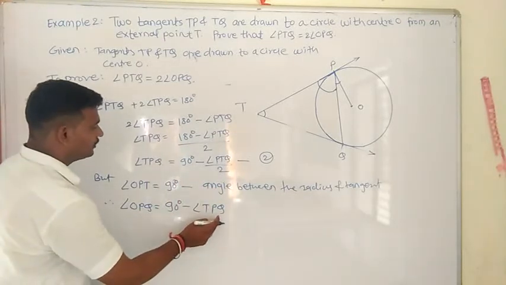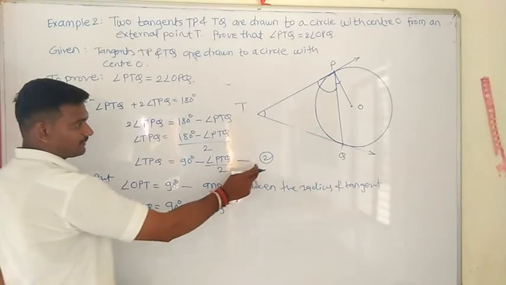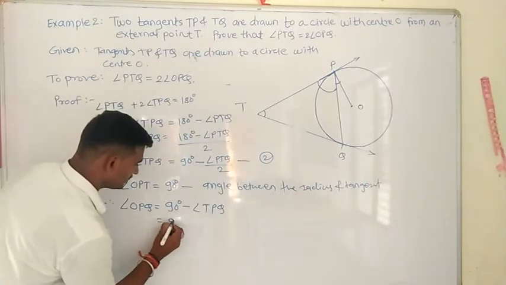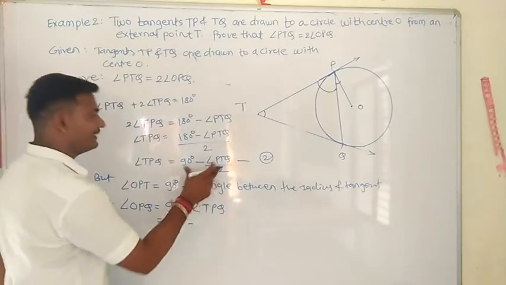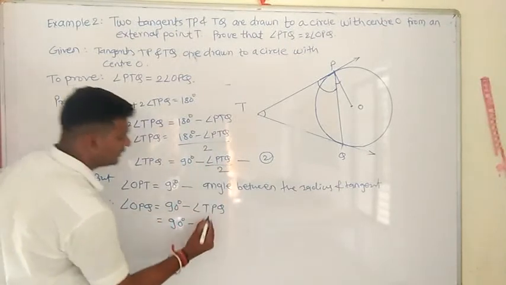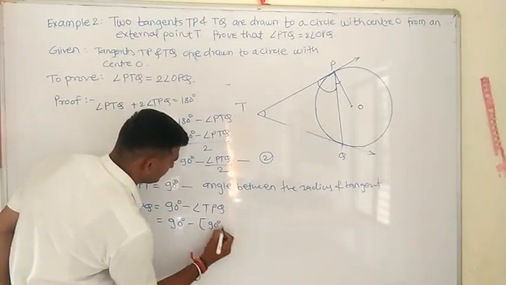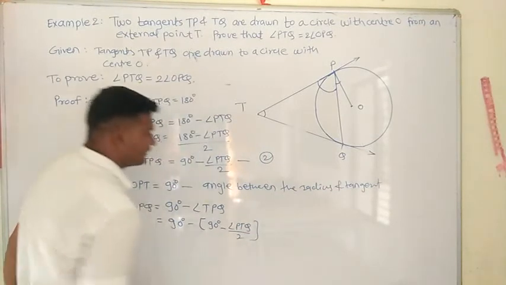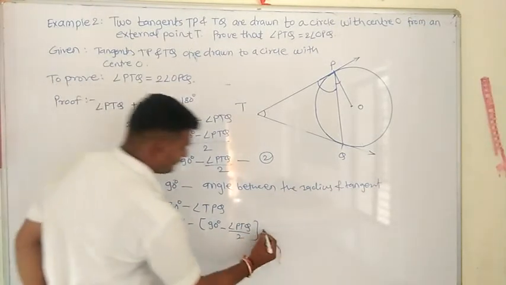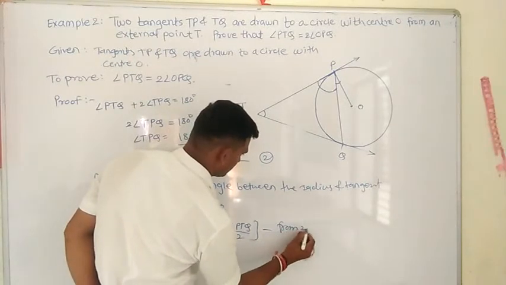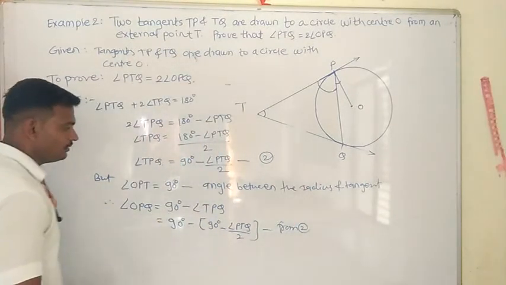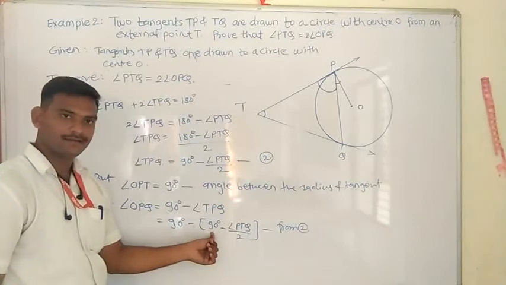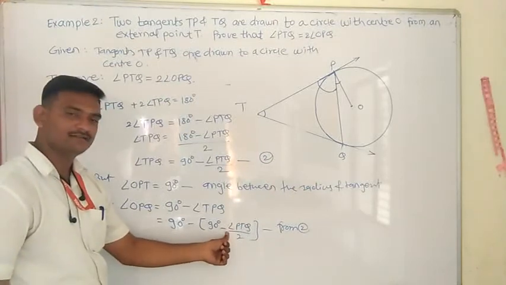We will put the value of angle TPQ from equation number 2. What is the value? 90 degree minus angle PTQ divided by 2. The reason is, from 2. Now, this 90 minus 90 gets cancelled. The minus will become plus.